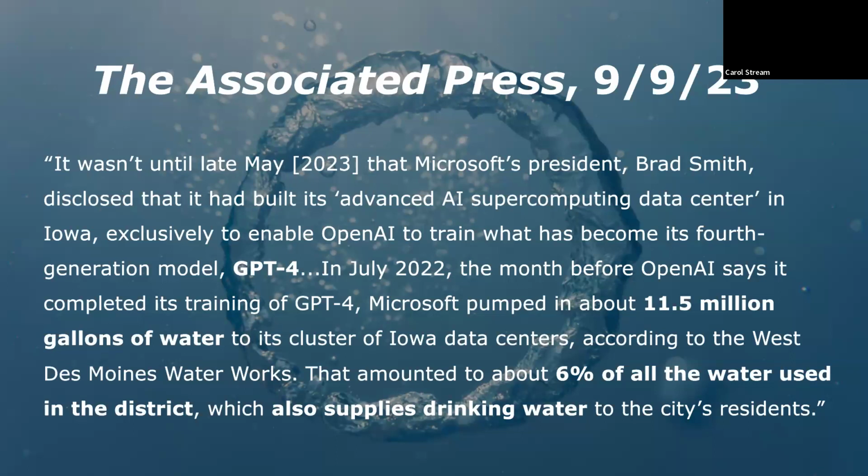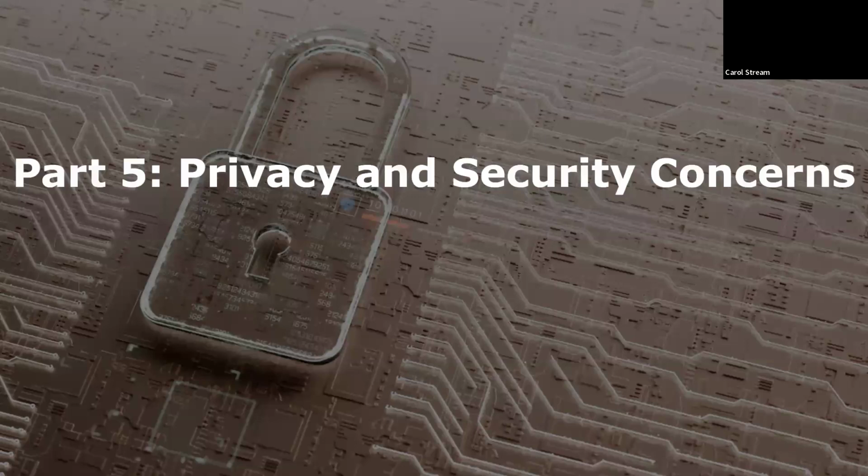In July 2022, the month before OpenAI says it completed its training of GPT-4, Microsoft pumped in about 11.5 million gallons of water to its cluster of Iowa data centers, according to the West Des Moines Water Works. That amounted to about 6% of all the water used in the district, which also supplies drinking water to the city's residents, end quote.